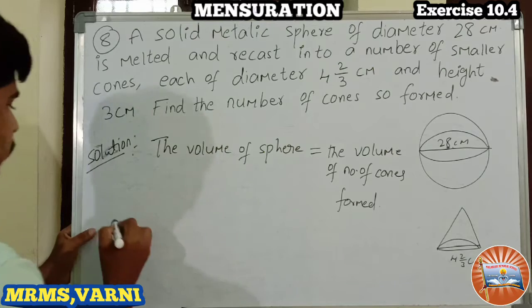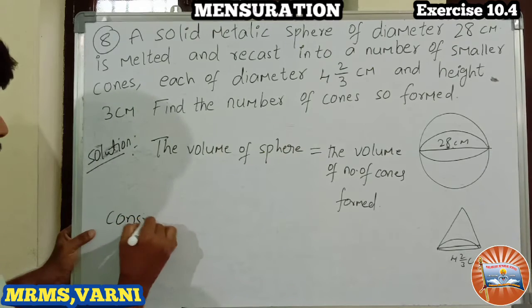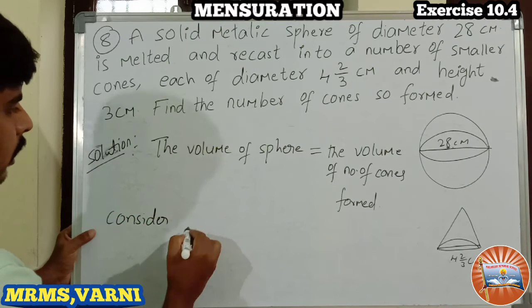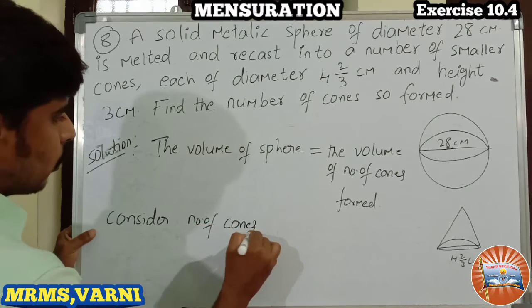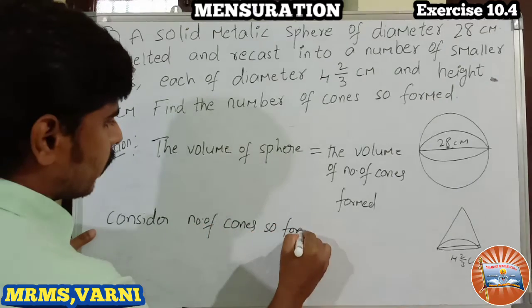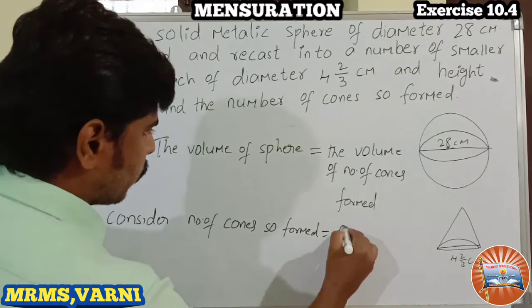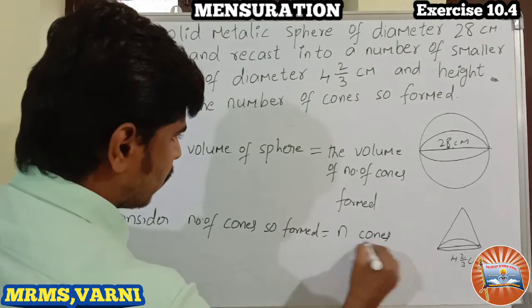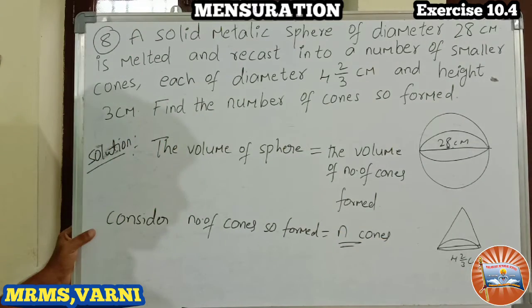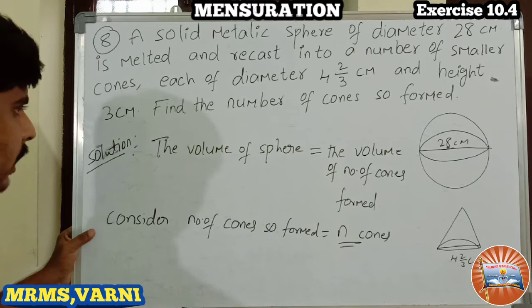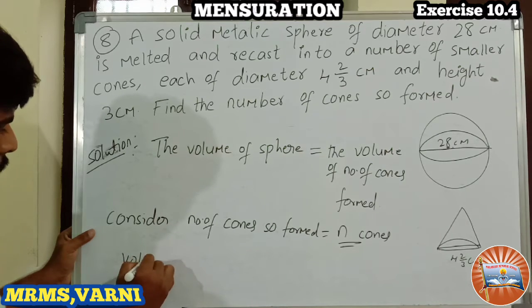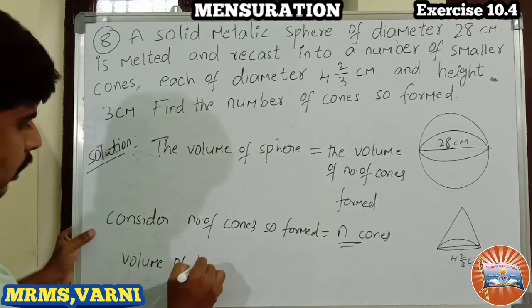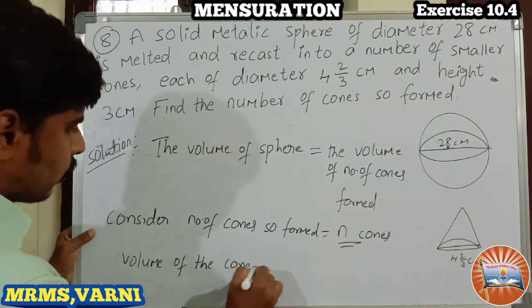So consider the number of cones so formed is equal to n cones. Consider the number of cones n. So let us find the volume of the cone. Why am I finding the volume of the cone?